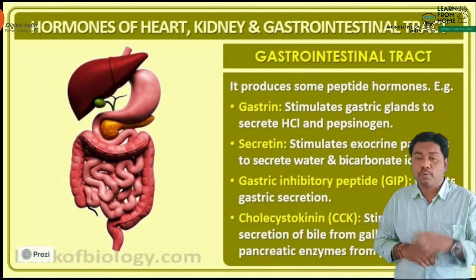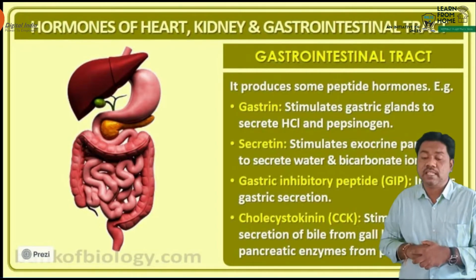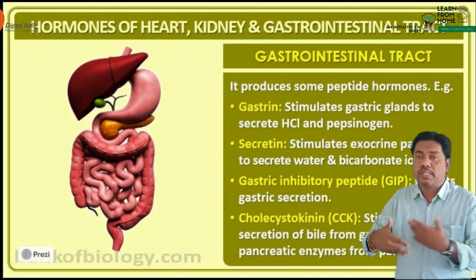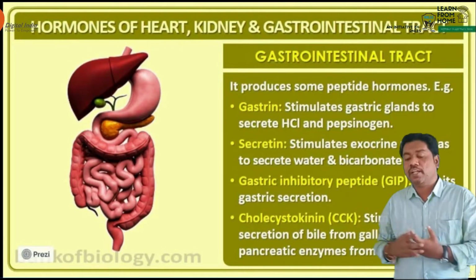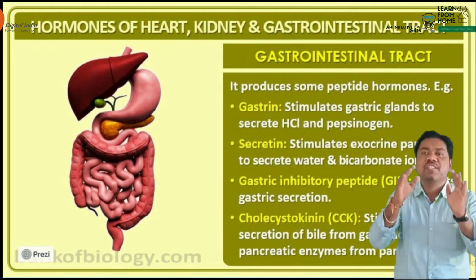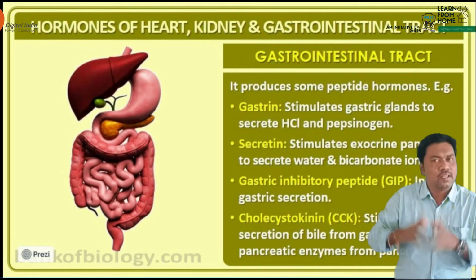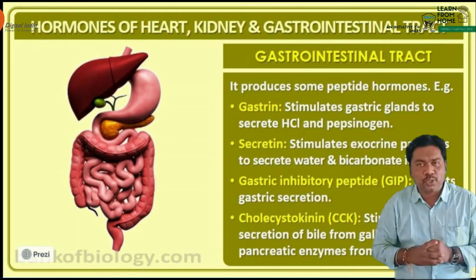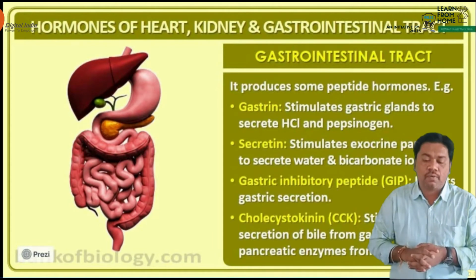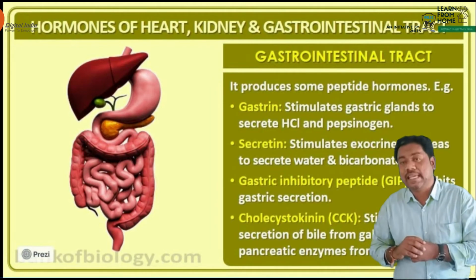The third hormone produced from the mucosa of the intestinal tract is known as CCK, cholecystokinin. This hormone stimulates the secretion of bile from the gallbladder. The gallbladder is a pear-shaped structure located on the surface of the liver. What is the role of the gallbladder? It stores the bile juice. The bile juice is released by the contraction of the sphincter, under the action of one hormone, called the CCK hormone.